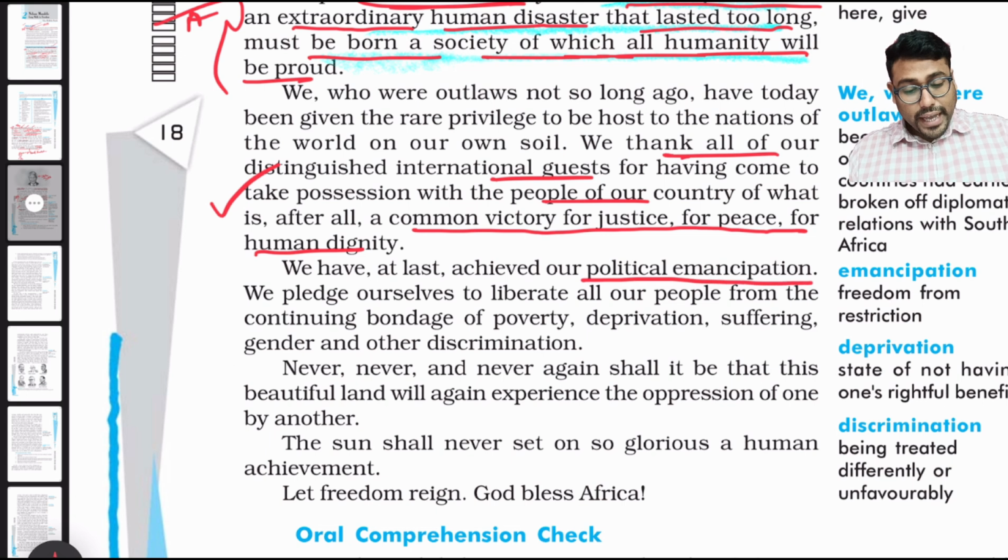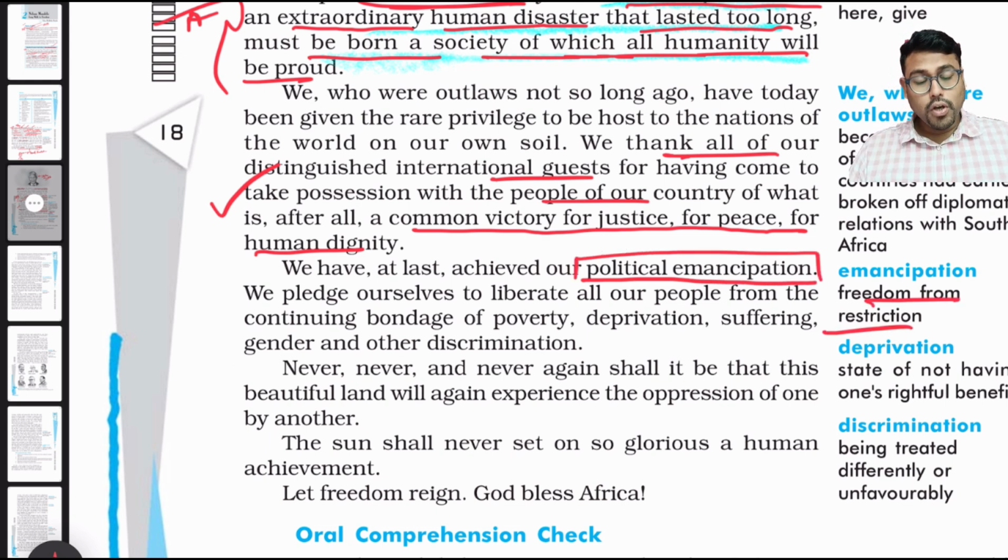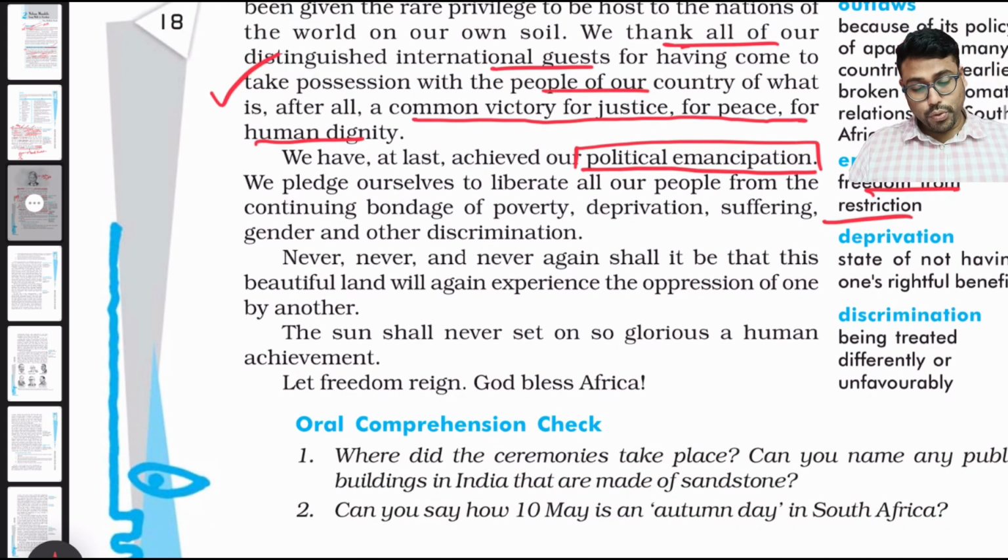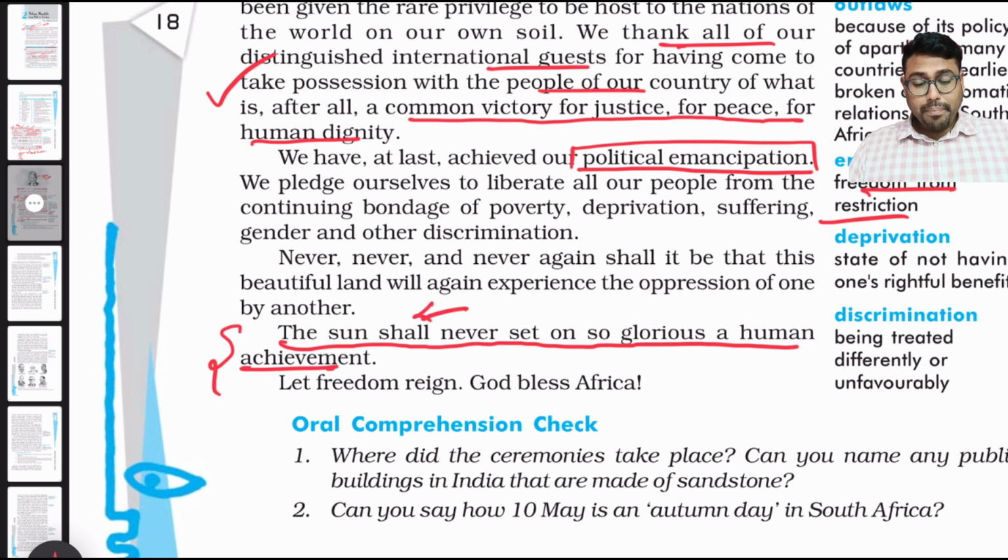So we have achieved our political emancipation, freedom from restriction. Before, they were restricted, they were not allowed to carry out their political freedom, but now they are allowed to do so. He is telling the sun shall never set on so glorious a human achievement. So it's a metaphorical line. This doesn't really mean that the sun will never set. This means that like the sun is shining brightly, their achievement also will shine forever.